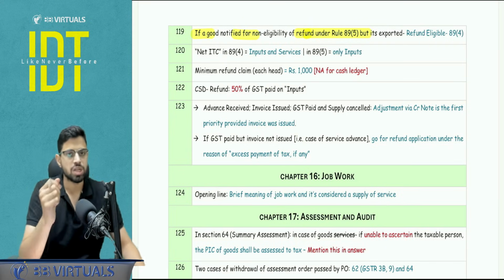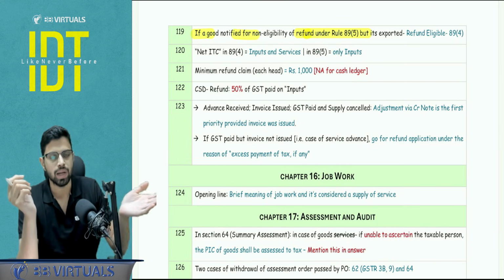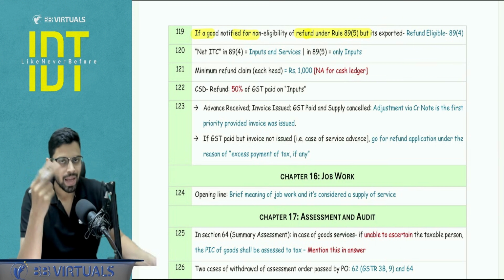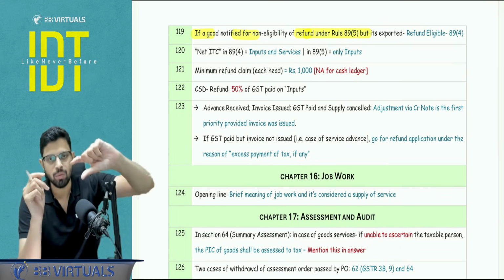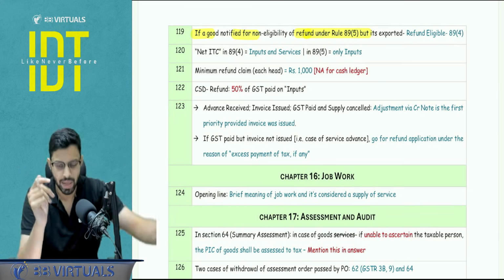Now, question comes that first of all, this will be given in the question, so don't worry, we don't have to learn a list. But if such good which is notified for the purpose of no refund under 89.5 is tomorrow exported, can I get refund under 89.4? Answer is yes. 89.5 you are not allowed, but that same notified item is exported, I can get refund under 89.4, obviously if I am going under the LUT route.